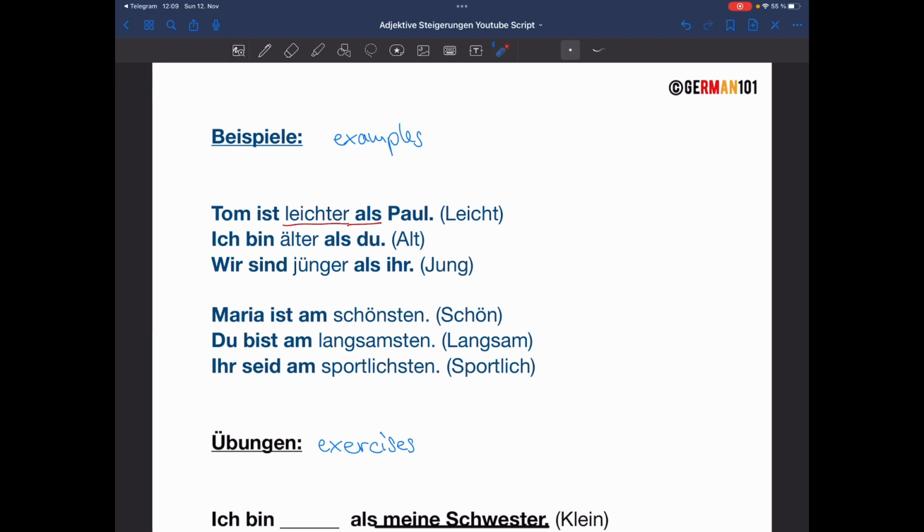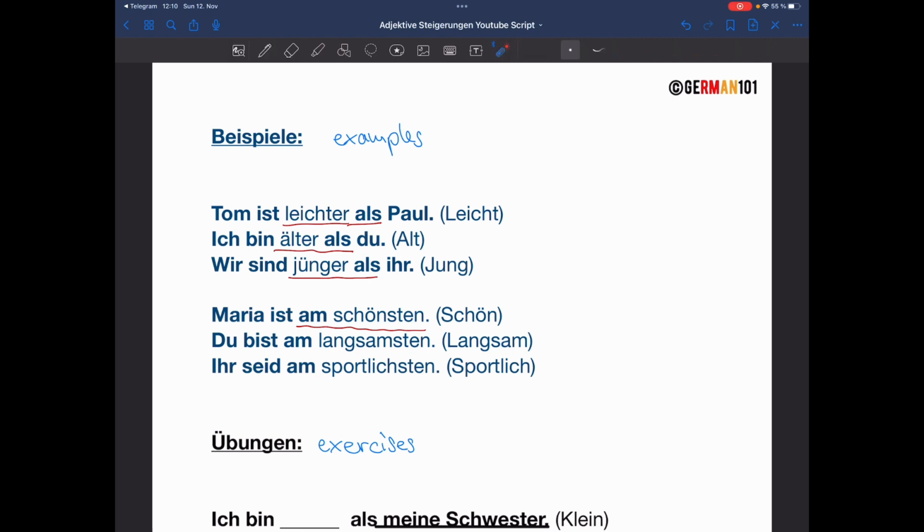Okay, next one. Ich bin älter als du. I am older than you. Älter als. Next one is, wir sind jünger als ihr. We are younger than you. Next one is, Maria ist am schönsten. Maria is the most beautiful.